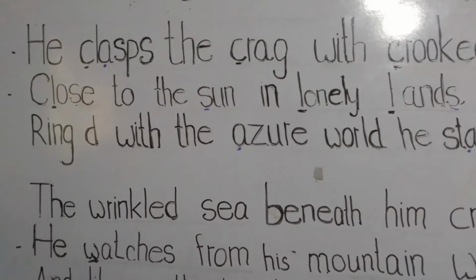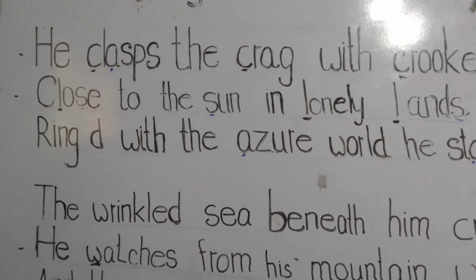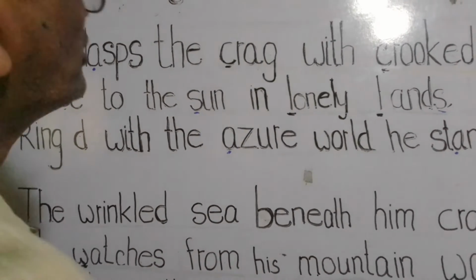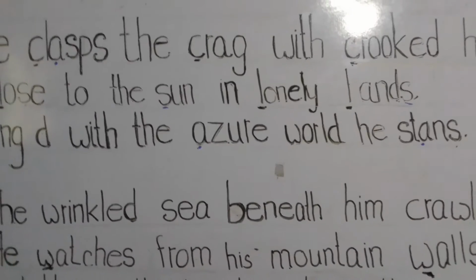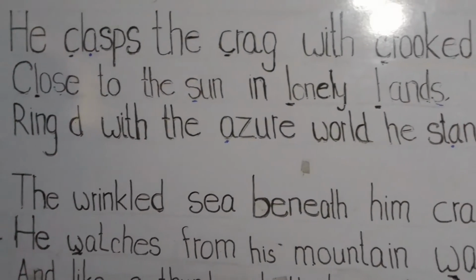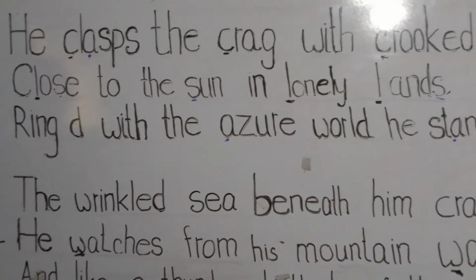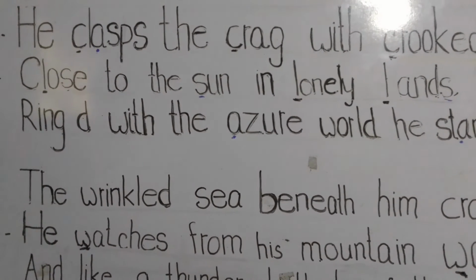But the poet had used the pronoun he to give human qualities to the eagle, or to treat the eagle as if it were human, or to personify the eagle.